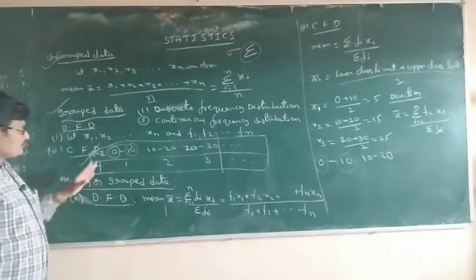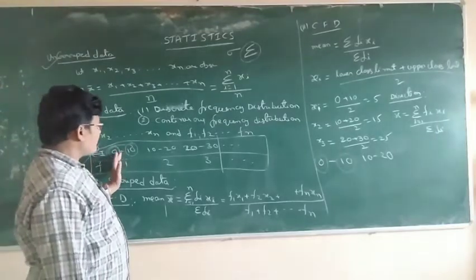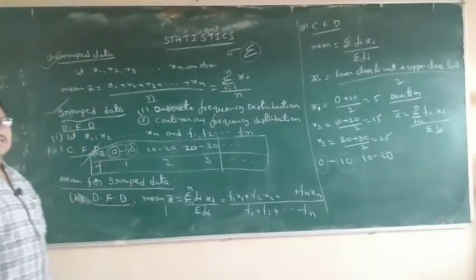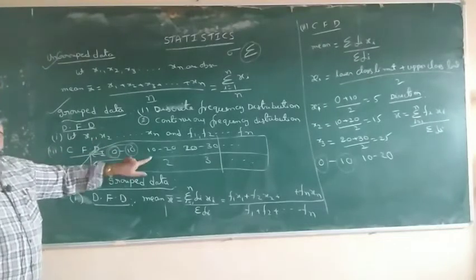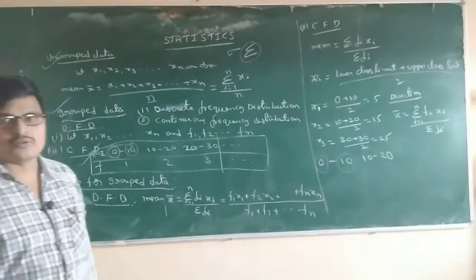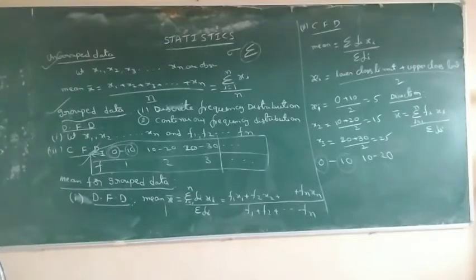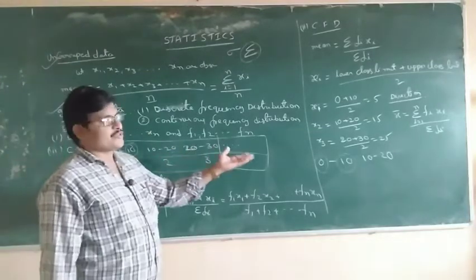Next, class intervals and frequencies are given. This is the continuous frequency distribution. How to identify? If class intervals are given, it is a continuous frequency distribution. If only observations and frequencies are given, it is a discrete frequency distribution.